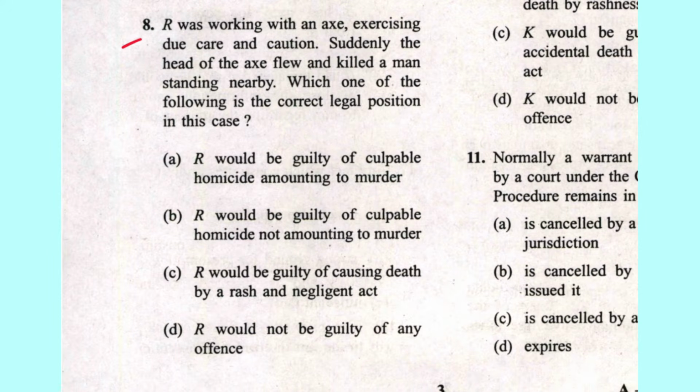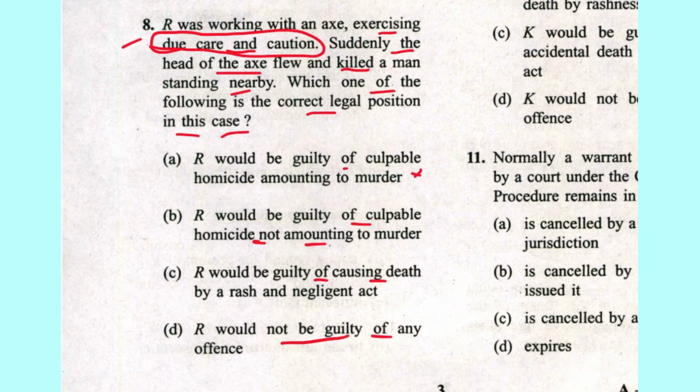Next is 8. R was working with an axe, exercising due care and caution. Suddenly, the head of the axe flew off and killed a man standing nearby. Which one of the following is correct about the legal position in this case? R would be guilty of culpable homicide. No, because he was exercising due care and caution. When there is due care and caution, there can be no offense. Guilty of culpable homicide amounting to murder, or guilty of causing death by negligence, or not guilty of any offense. D is the answer. And this is an accident as per section 80, and this is an illustration in section 80 of IPC.